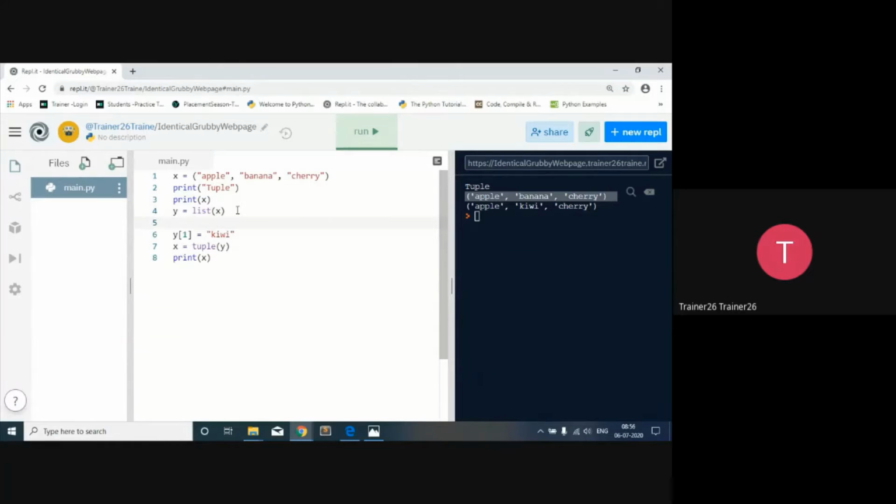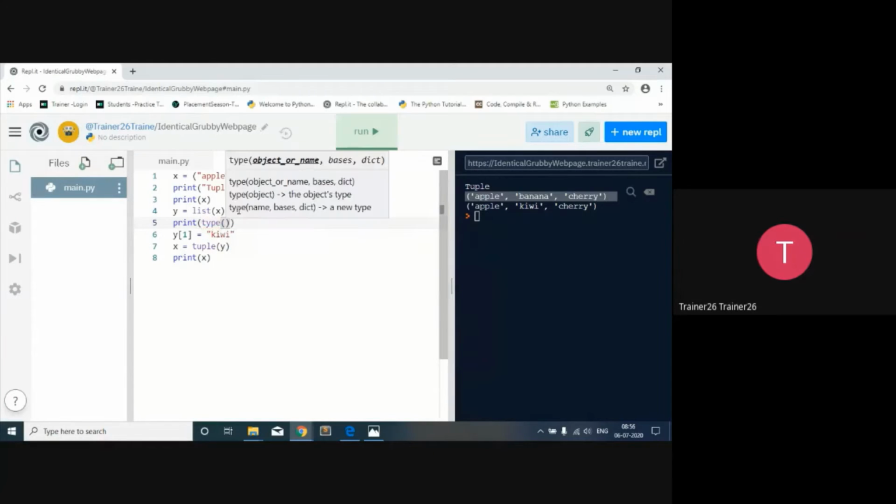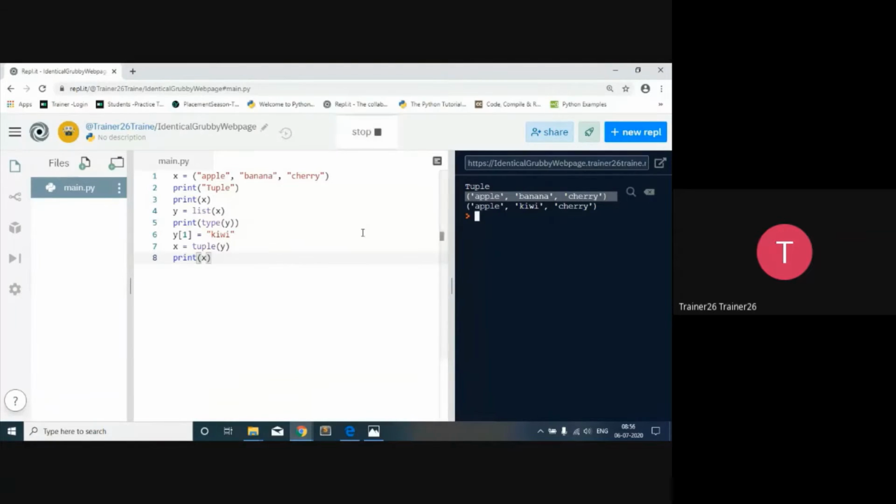What is the type of it? So I'm going to say print, and I'm going to say type of y. Whatever the type is, it's going to print it. It's a Monday morning, so that's why the Ripple also hasn't woken up.